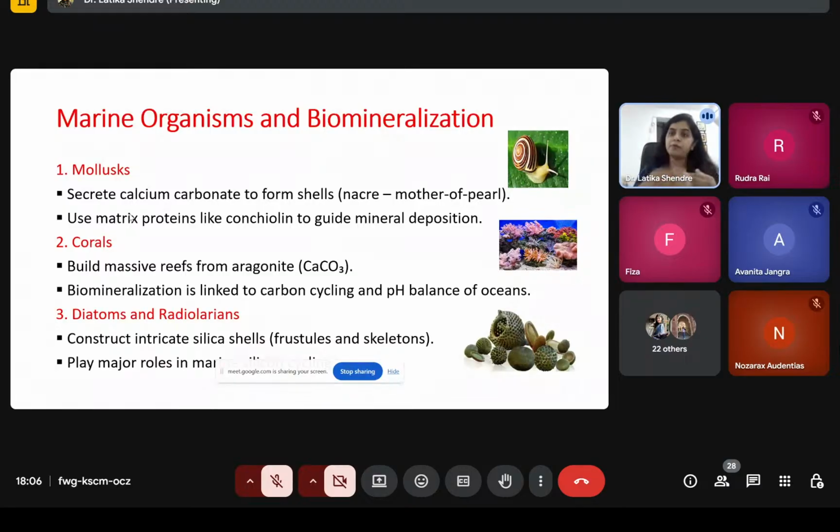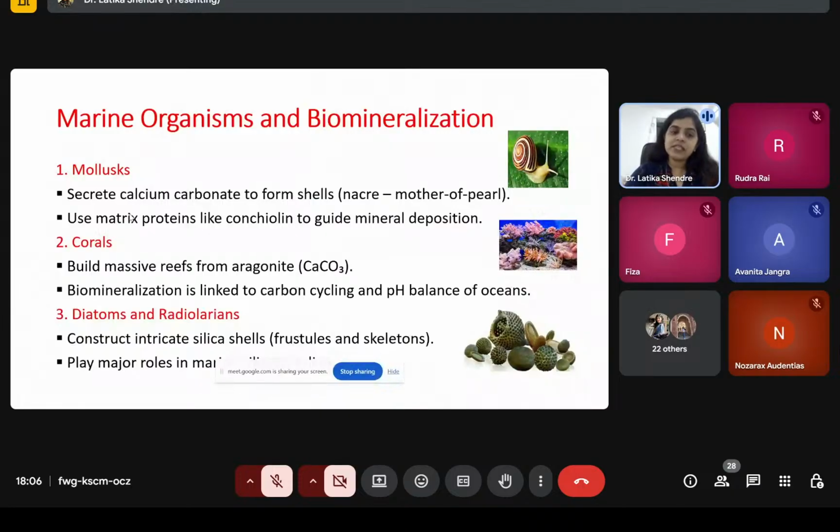So for the mineral deposition, there will be a protein responsible, that is called conchiolin. After that, corals are also responsible for the formation of biomaterial, that is CaCO3. And biomineralization is also responsible for carbon cycling. At the same time, it is also responsible to maintain the pH.